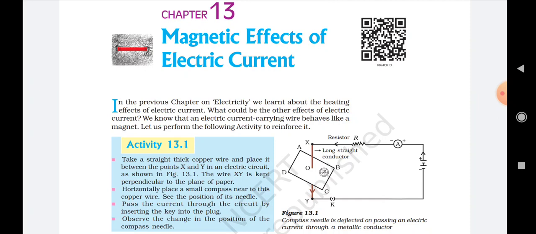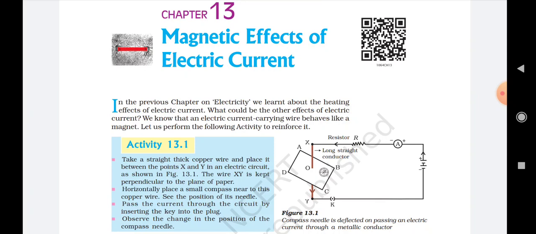So with the help of electric current we are able to produce a magnetic field, and with a continuous change in the magnetic field we are able to produce electric current. That is why the name of the chapter is the magnetic effect of electric current. It means that when electric current passes, it produces a magnetic field around it.